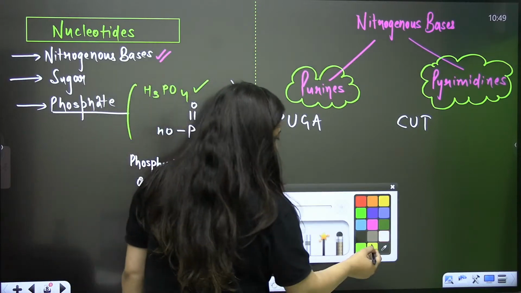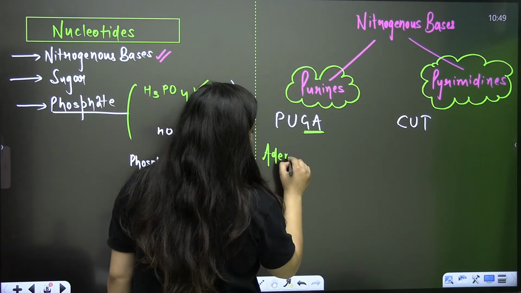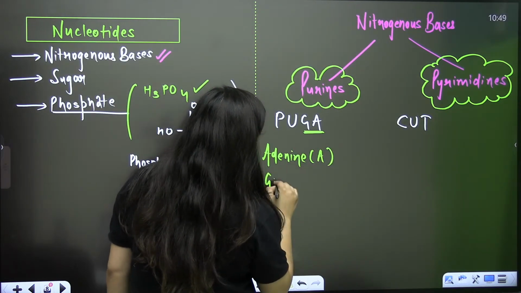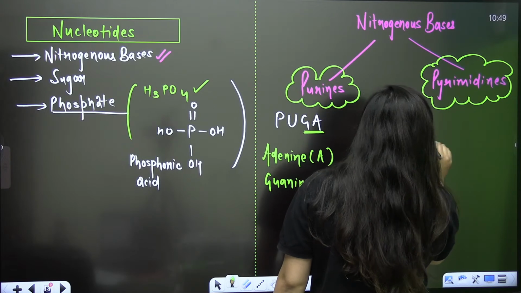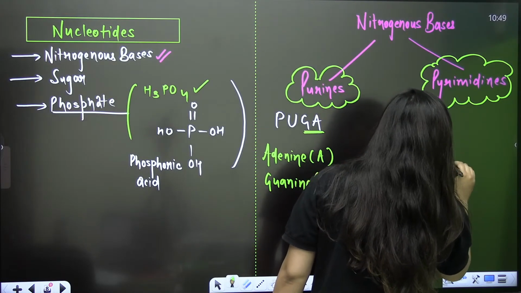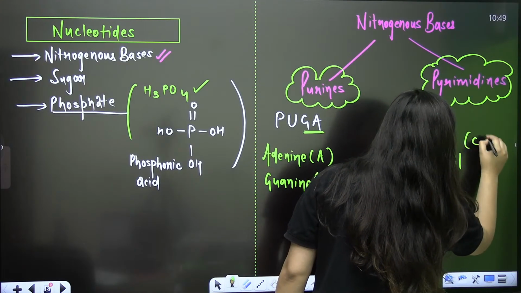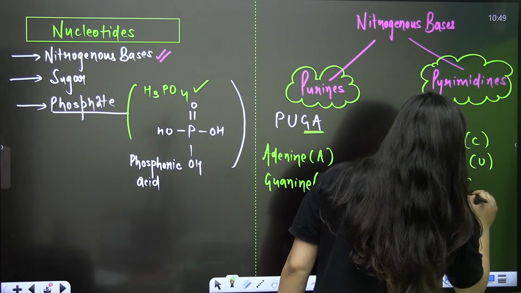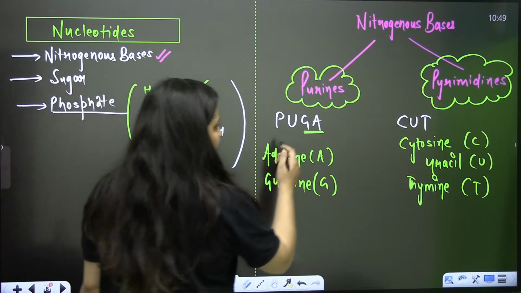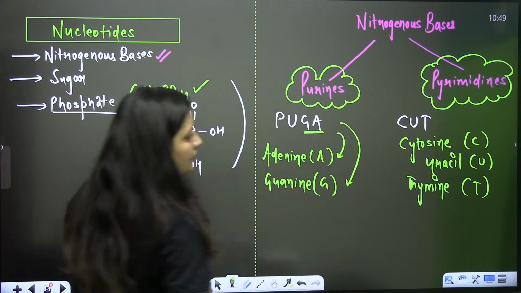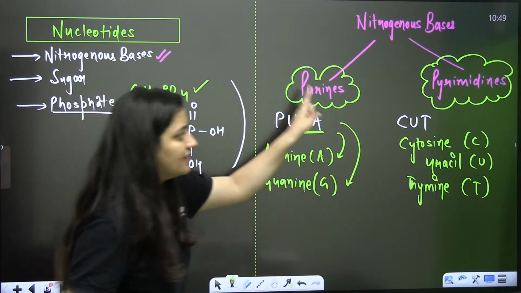So when it is PuGA, purines are your adenine denoted by A and guanine denoted by G. When it is the pyrimidines, it's CUT: cytosine denoted by C, uracil denoted by U, and thymine denoted by T. Purines are adenine and guanine, and pyrimidines are cytosine, uracil and thymine.